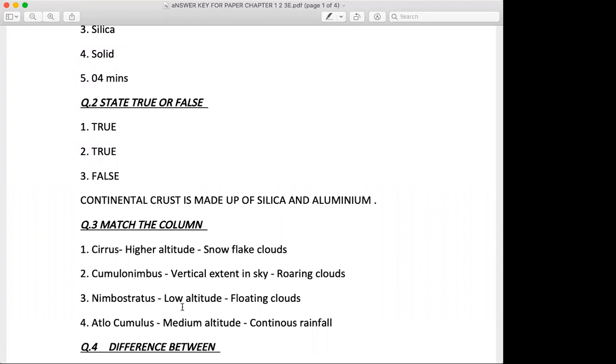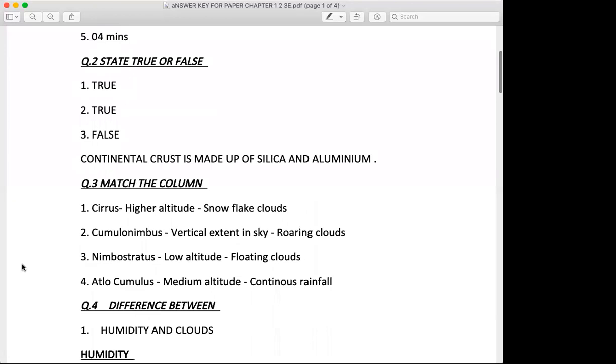Nimbostratus. In column B the answer is low altitude. In column C the answer is floating clouds. And fourth is altocumulus. In column B it is medium altitude. In column C it is continuous rainfall. Now students, how will you give yourself marks? For each of the following you will give 1.5 mark. Listen carefully. For each of the following you will give 1.5 mark.